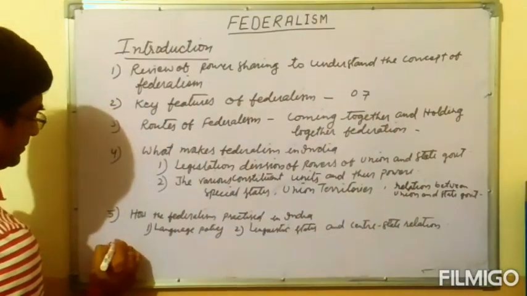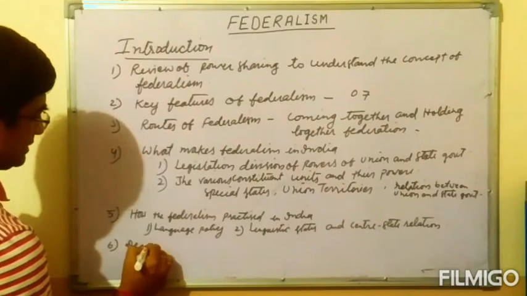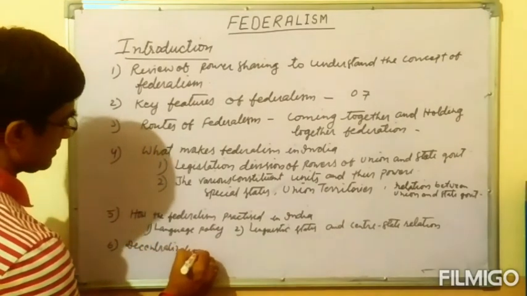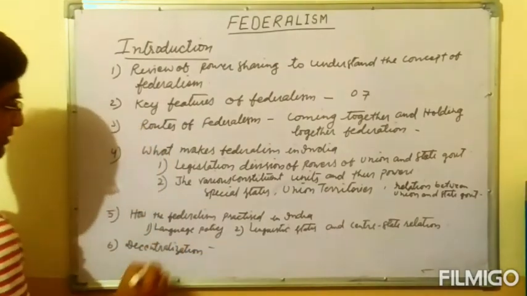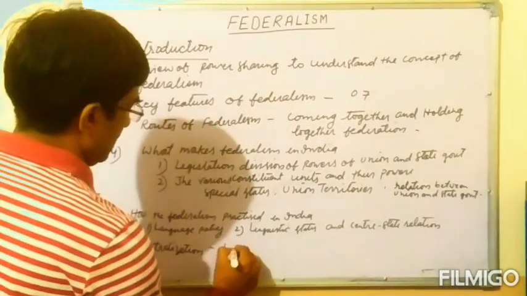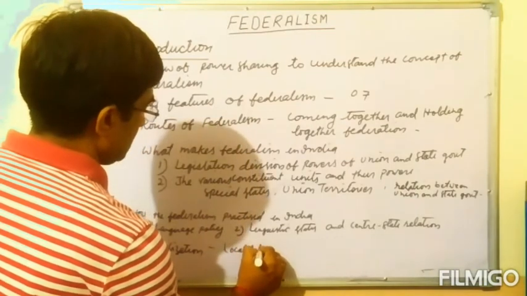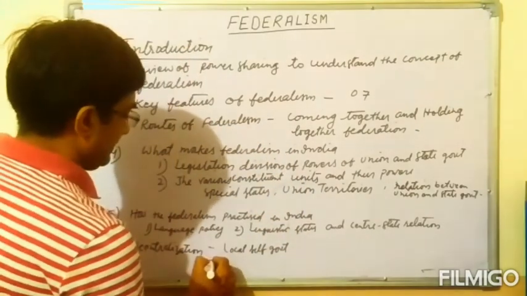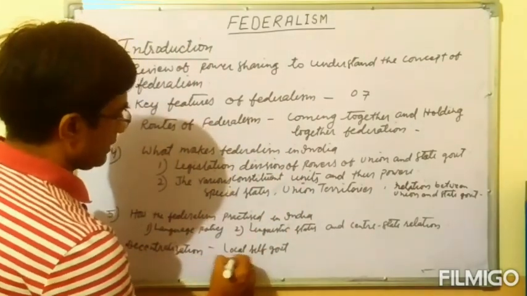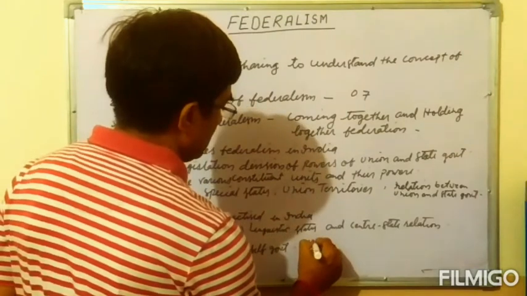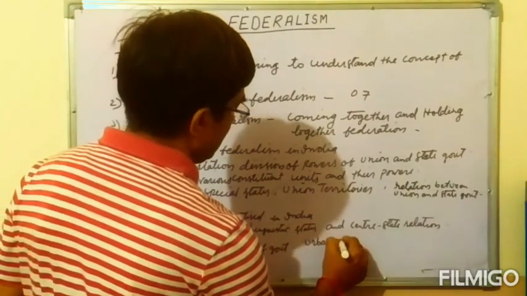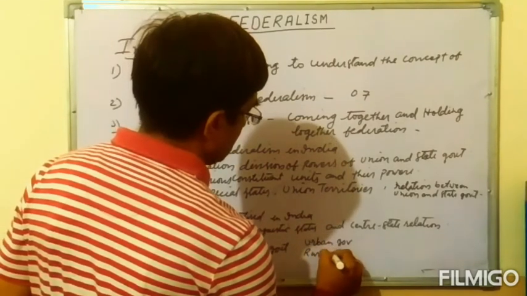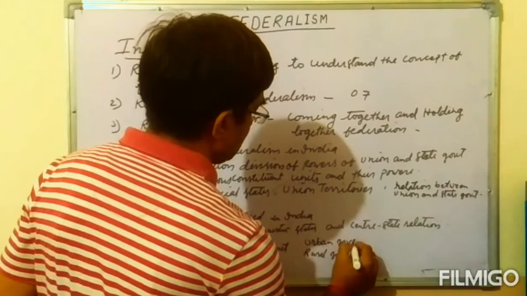Next topic, where we will see the concept of decentralization, and the local self government, and there are two types of government: the urban government and rural government.